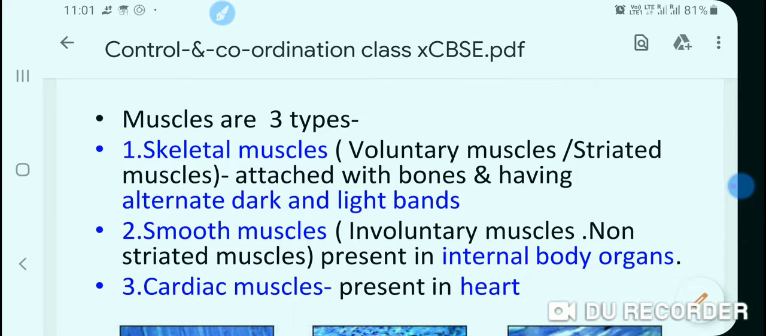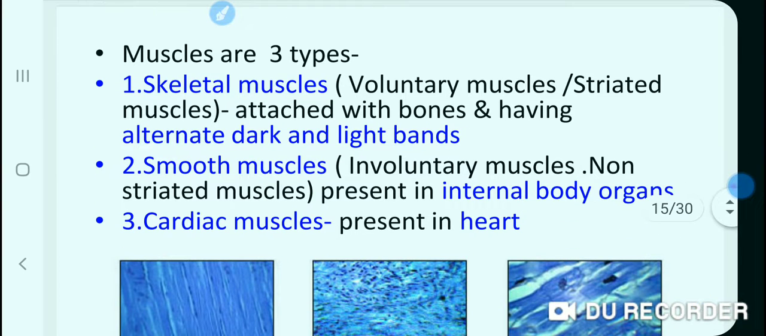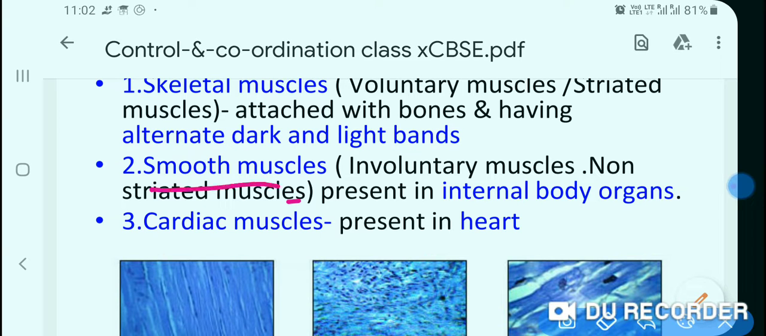Why is it also known as voluntary muscles? Because they work as per our will. Why is it known as striated muscles? Because there are dark and light patches, dark and light band strips. So these are also known as striated muscles, attached with bones and having alternate dark and light bands. Second is the smooth muscles. It is also known as involuntary muscles. It is also known as non-striated muscles.